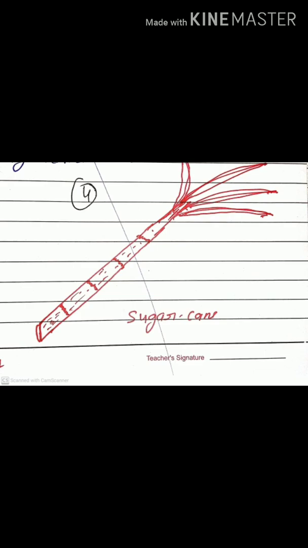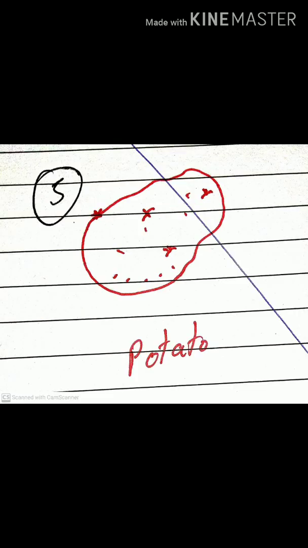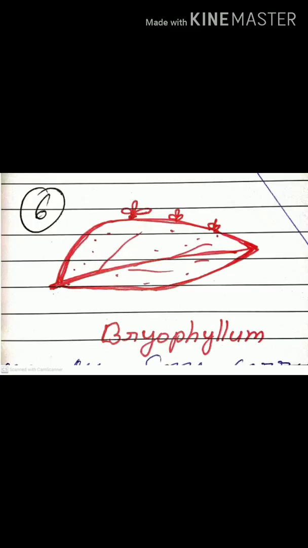And next is potato. This is a potato. Small eyes are here. Eyes means buds. You know that potato germinates through the buds. Next, bryophyllum. This is a leaf of the bryophyllum, and small plants grow outside on the leaves. You have drawn it in a proper way.